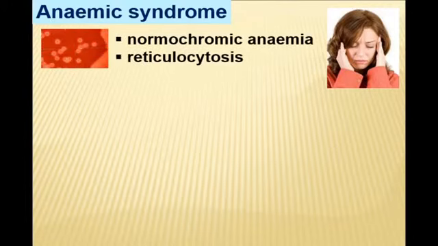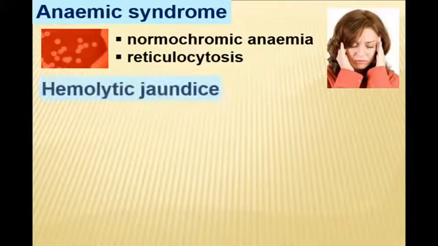But in contrast to the preceding anemias, it is normochromic and accompanied with reticulocytosis, a protective response of bone marrow to intensive destruction of erythrocytes, and peripheral blood will be rich with younger erythrocytes, reticulocytes.